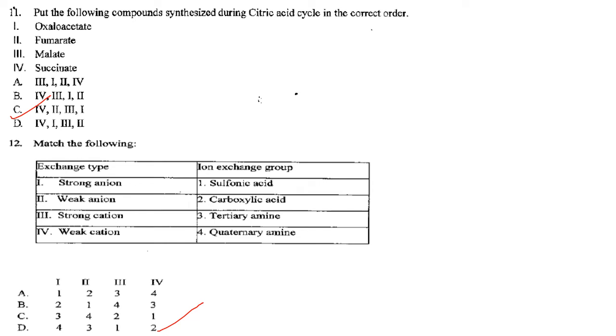Then next one. Put the following compounds synthesized during the citric acid cycle in the correct order. So first one will be succinate, then comes fumarate, then comes malate, and then comes oxaloacetate. So the answer will be 4, 2, 3, 1.